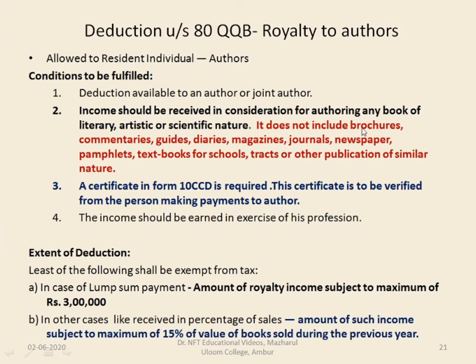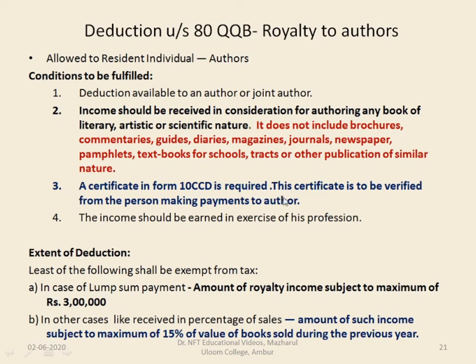It does not include brochures, commentaries, guides, diaries, magazines, journals, newspapers, pamphlets, textbooks for schools, tracts or other publication of similar nature. A certificate in Form 10CCD is required.